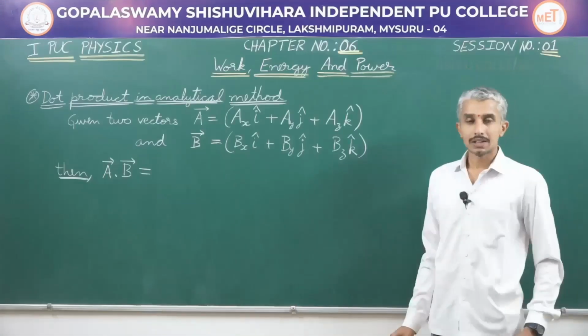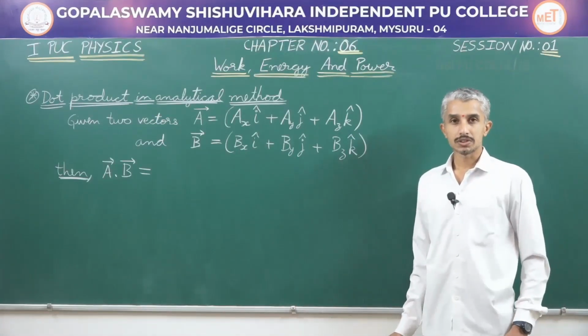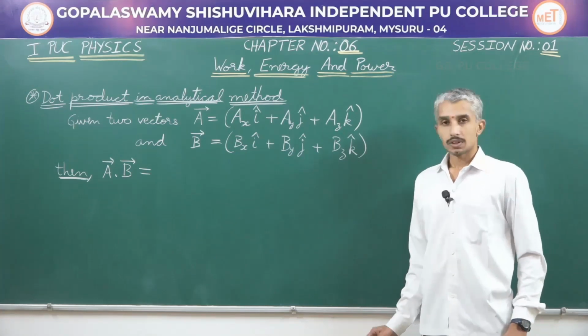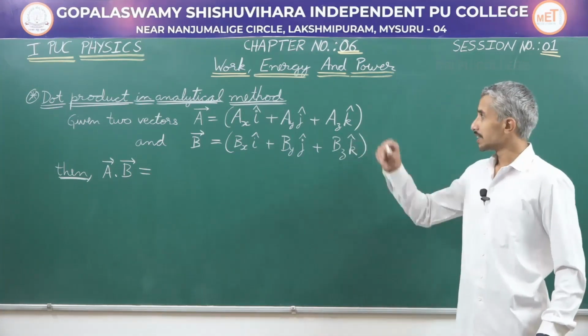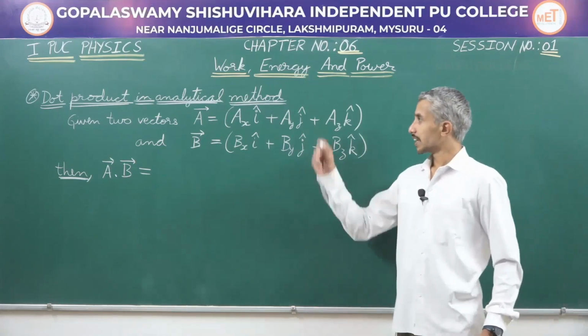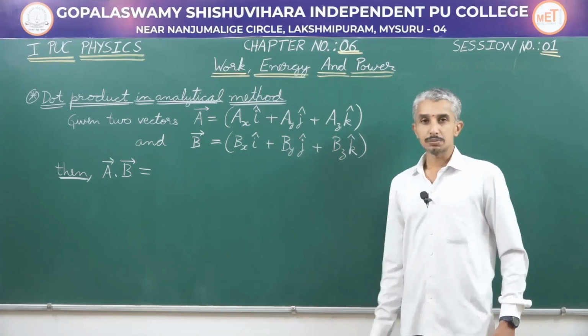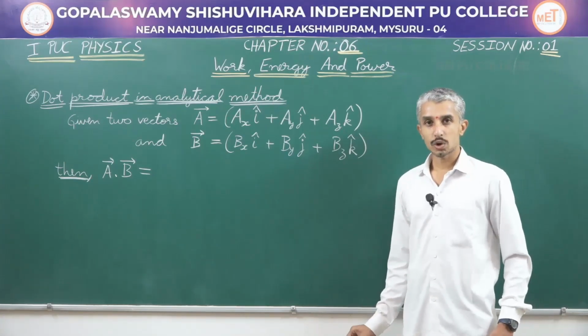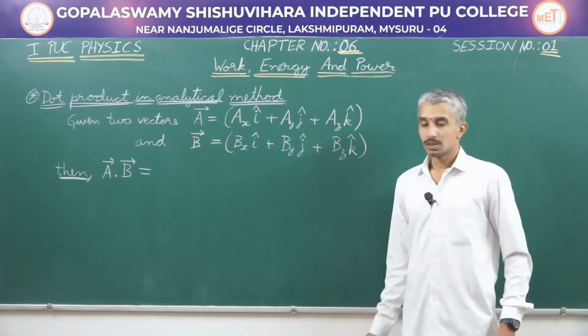Let us see. After having learnt the dot product in terms of the magnitude of a vector and the component of another vector, we will now learn the same dot product by the analytical method. So, what do we mean by the analytical method? The vectors A and B are written in terms of the unit vectors along the x, y and z coordinates. In this case, how do you find the dot product of two vectors?